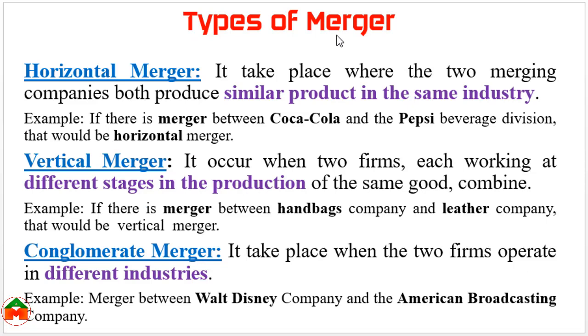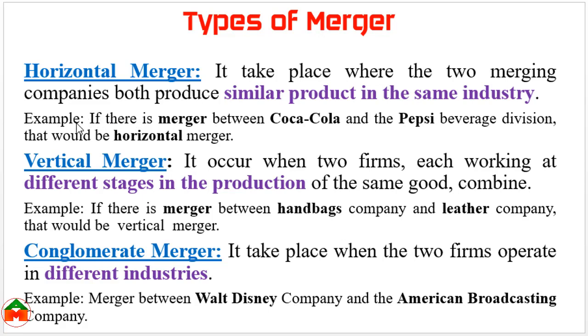Types of merger. Already we are aware that merger is a form of amalgamation, and there are three types of merger: horizontal merger, vertical merger, and conglomerate merger. Horizontal merger means when two companies produce similar products, and if they merge together, then the merging process is called a horizontal merger because they produce the similar product in the same industry.